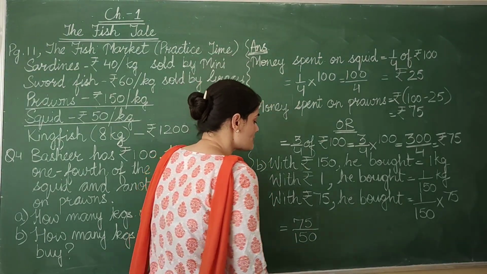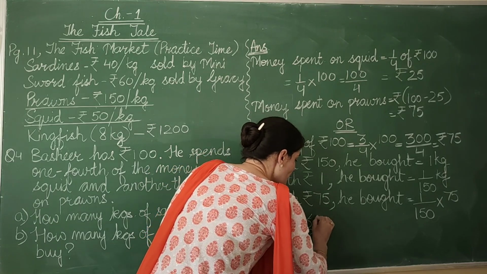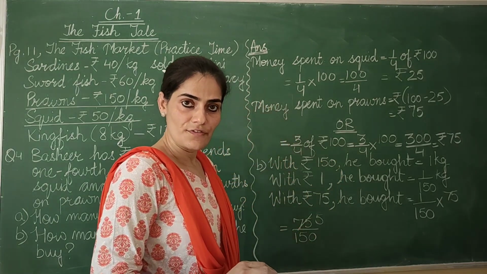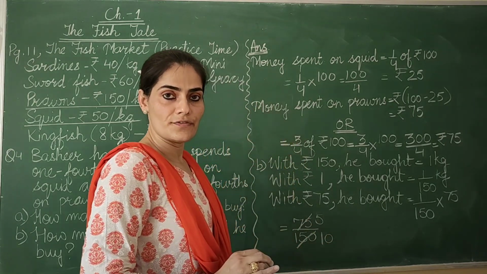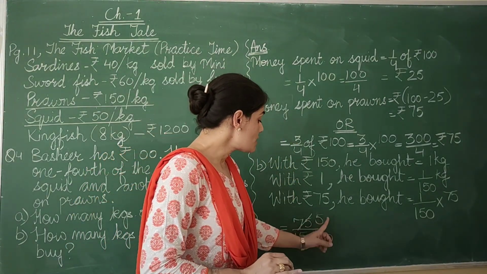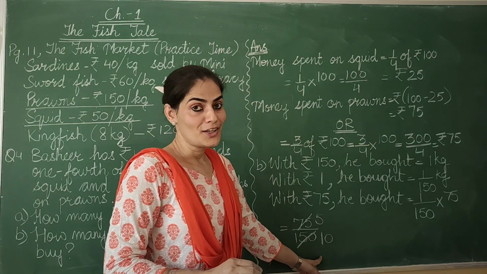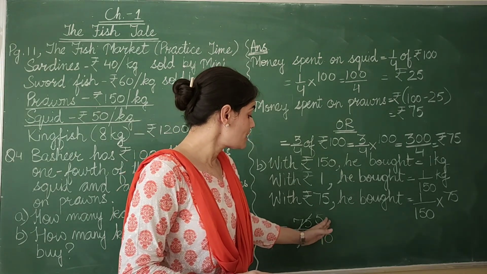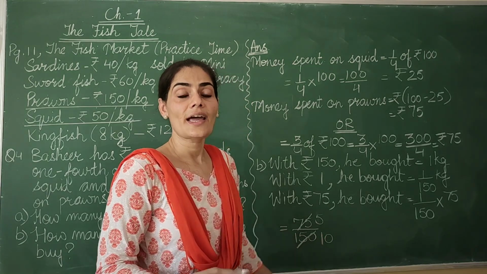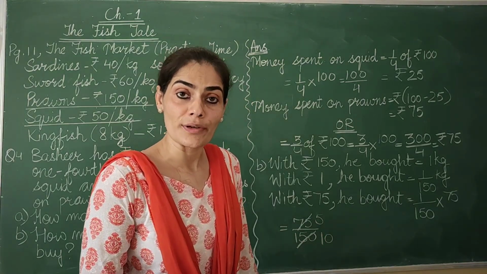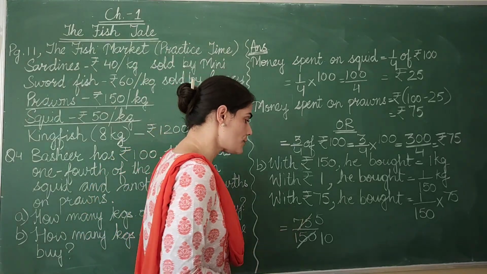So, let's do it. 15 5s are 75 and 15 10s are 150. What do you see? It's 5 by 10. And you see that again the numerator as well as the denominator have a common divisor or a common factor, and that is 5.